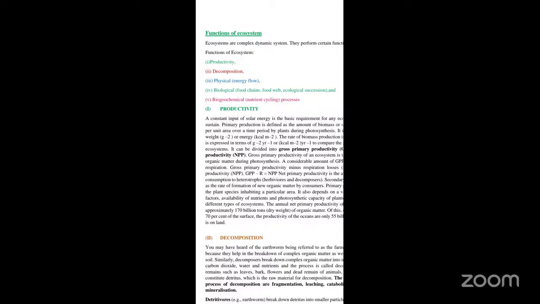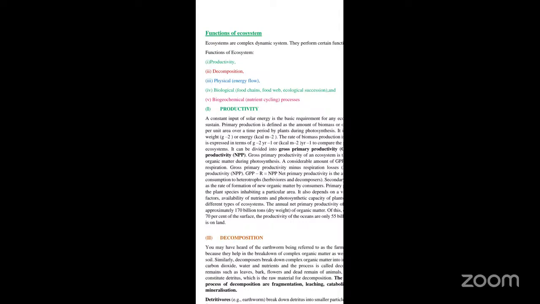During the process of respiration, energy is lost. Whatever remaining productivity is there is called the net primary productivity. In general, it is the available biomass required for consumption by the heterotrophs. So what are heterotrophs? They are the herbivores as well as the consumers.